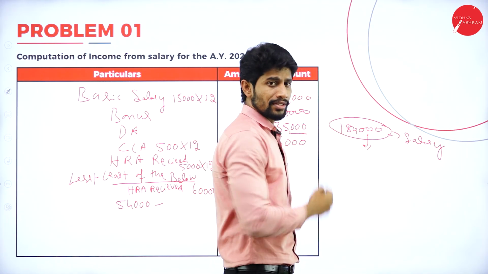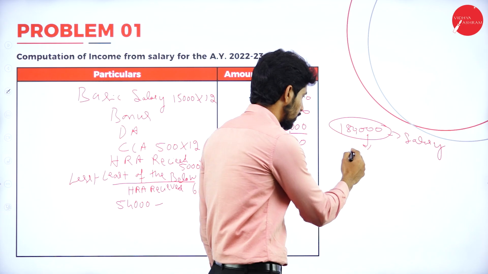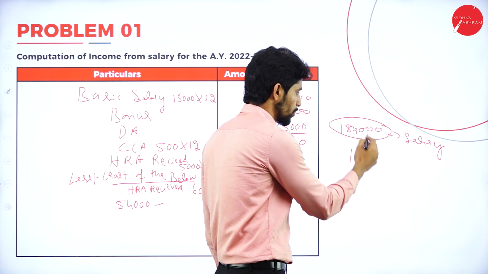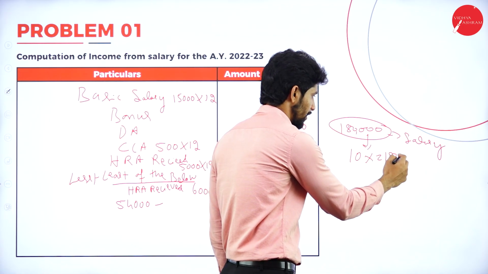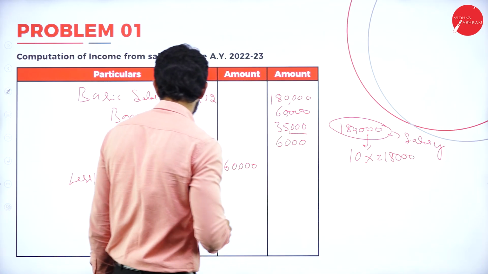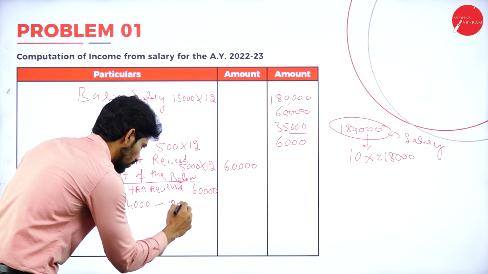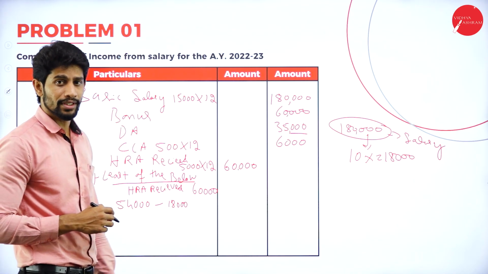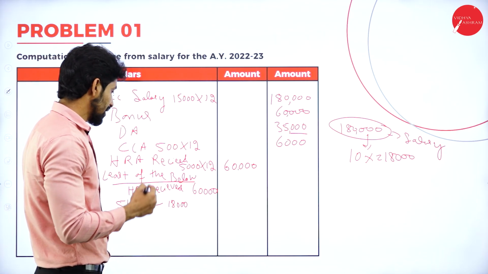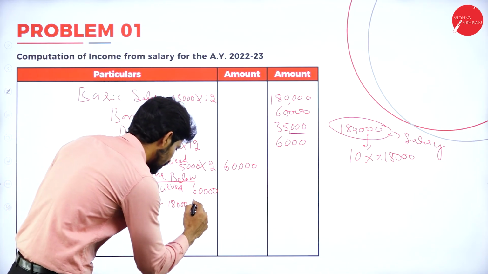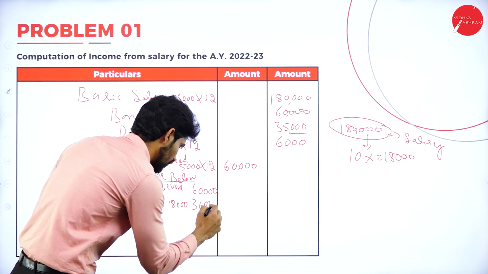Now on this 1,80,000, compute 10%. You will get 18,000. From 54,000 minus 18,000, you will get the balance 36,000.